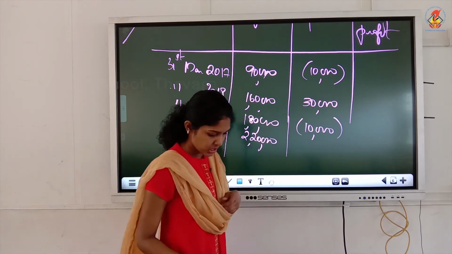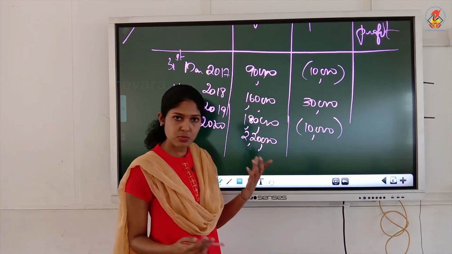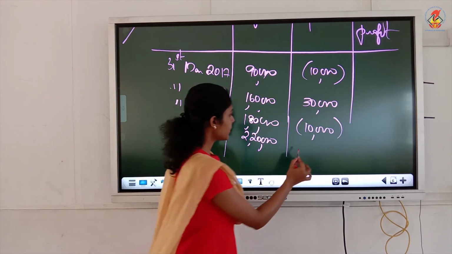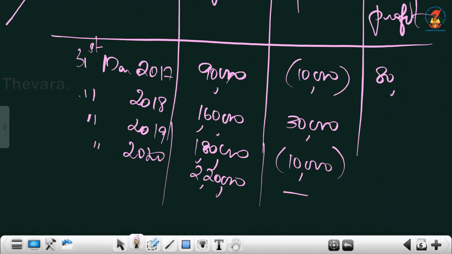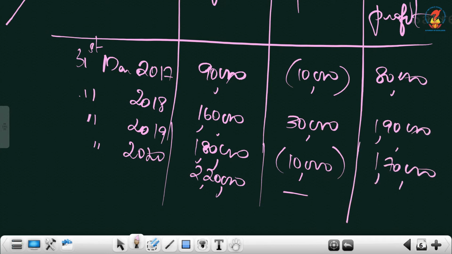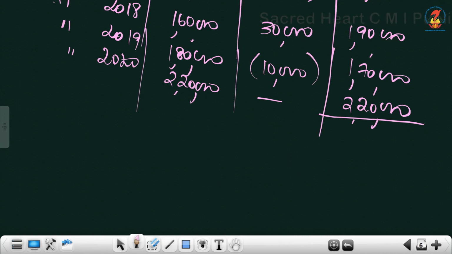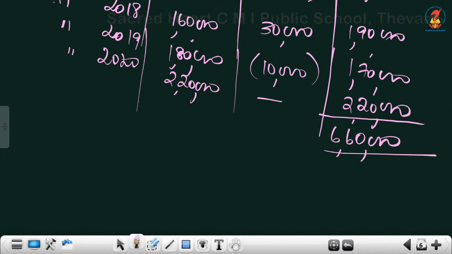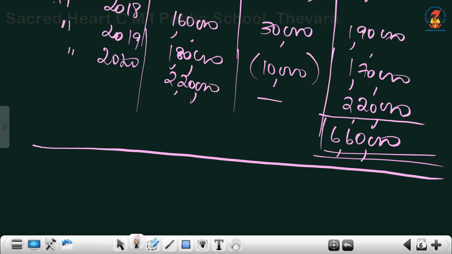normal profit. Okay, fourth adjustment, nothing is there for the fourth adjustment. So in the fourth year nothing is happening. So you just take these amounts: 1,60,000 plus 30 makes 1,90,000, then 1,70,000, and here there is no change, so the entire 2,20,000 you can write. Just add these normal profits, because we have to compute the total profit. It is 6,60,000. To get the average you will have to compute the total.